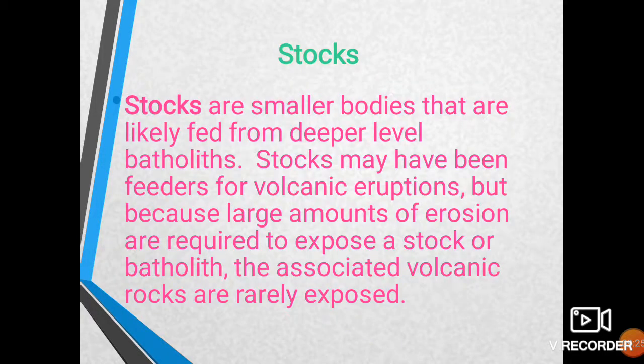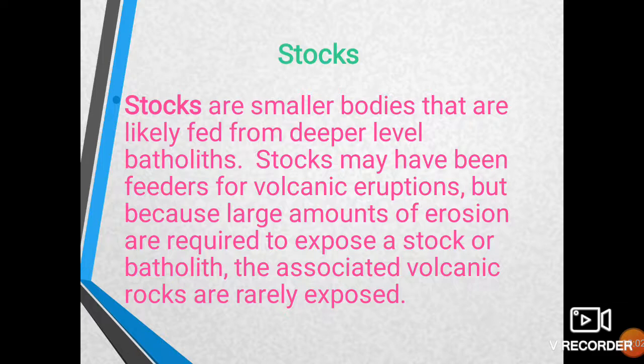Then stalks. These are smaller types of intrusions and they get their inputs from deeper level batholiths. It means the magma or intrusion of magma is the source of the stalk, but that magma comes from batholiths.